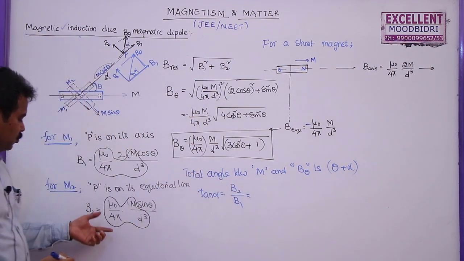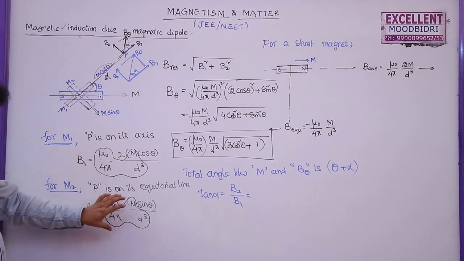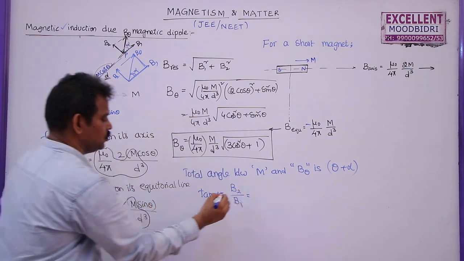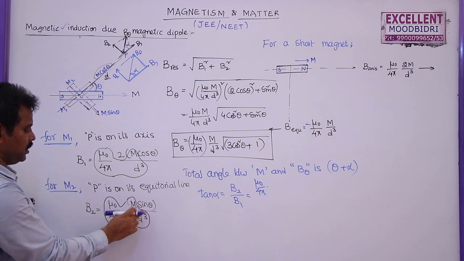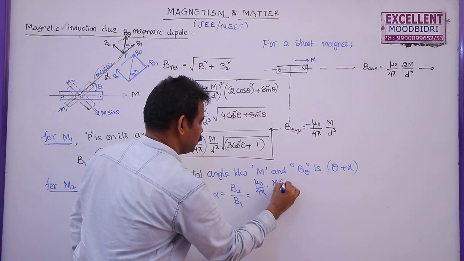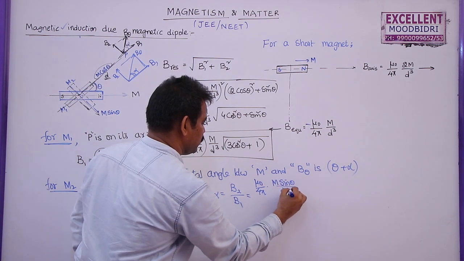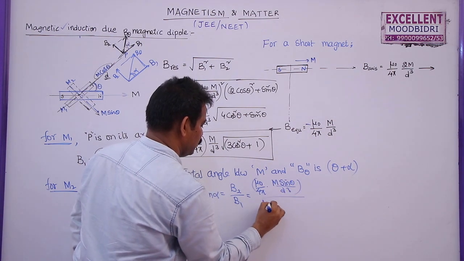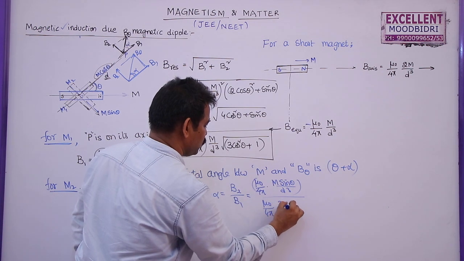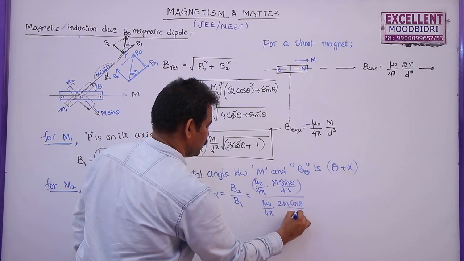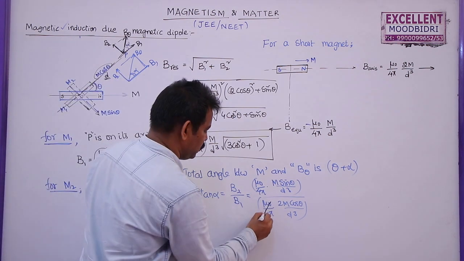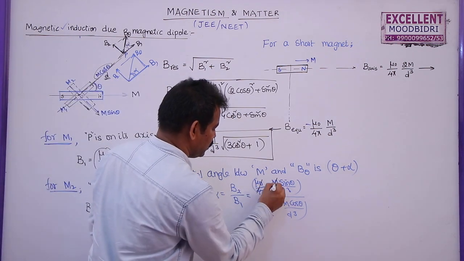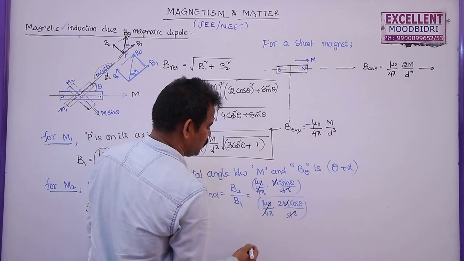So we know B2 value here and B1 value here. This divided by this. So this will be mu naught by 4 pi m sin theta by d cube by mu naught by 4 pi 2m cos theta by d cube. So now you can cancel the terms here. Mu naught by 4 pi, m, d cube get cancelled.